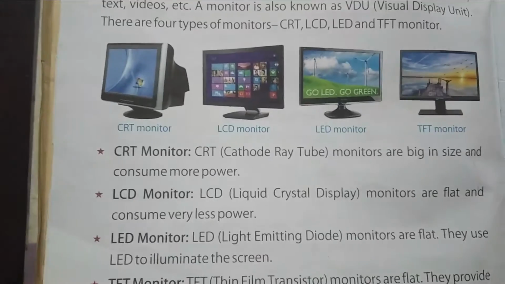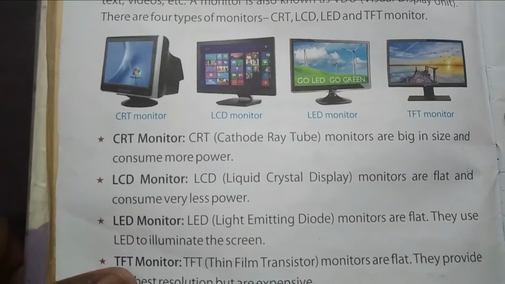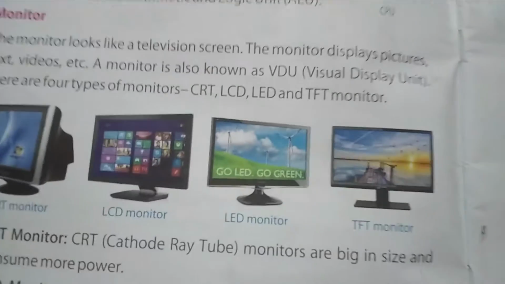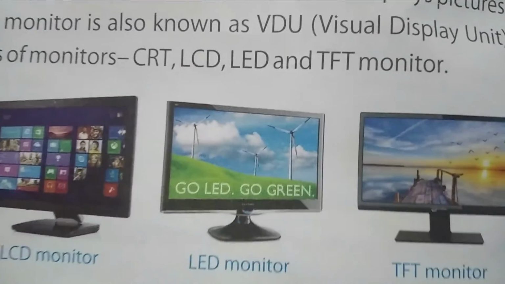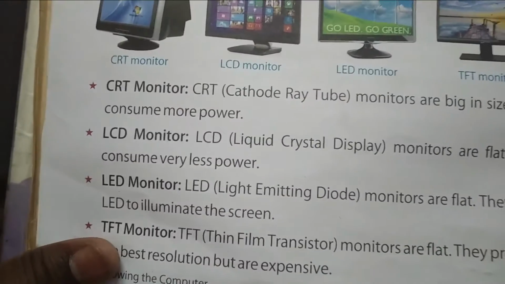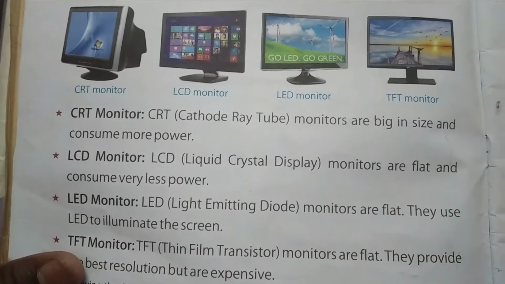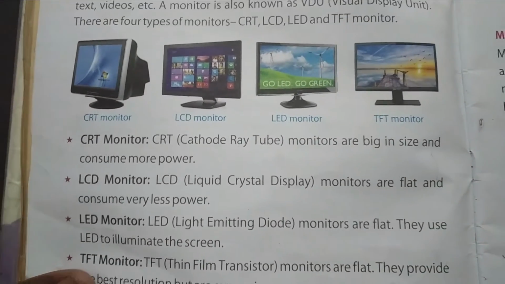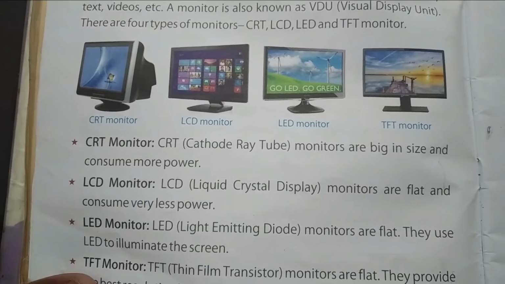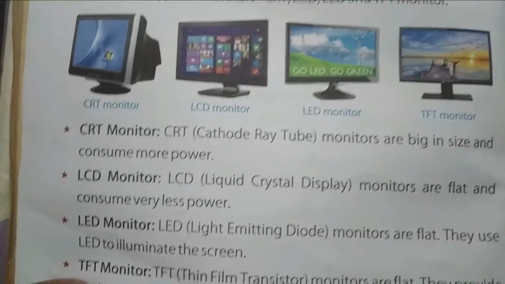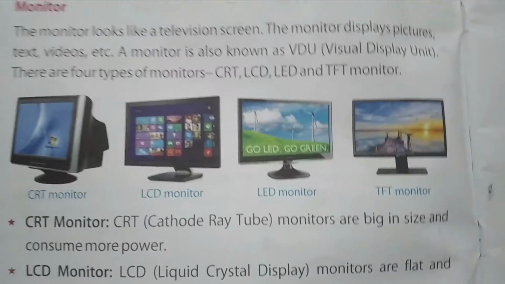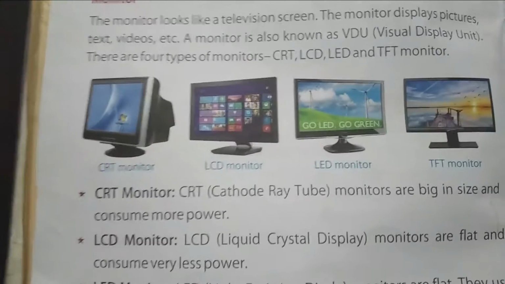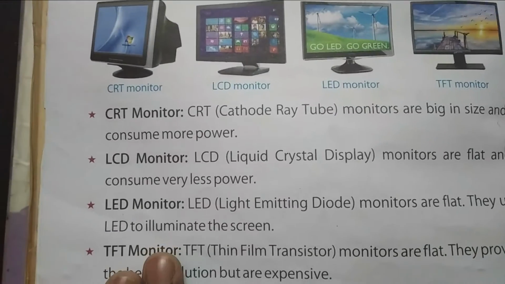Okay, and third one is LED monitor, light emitting diode. This is LED. These monitors are flat. They use LED to illuminate the screen. Means it has light in it, so it gives more light and brightness.